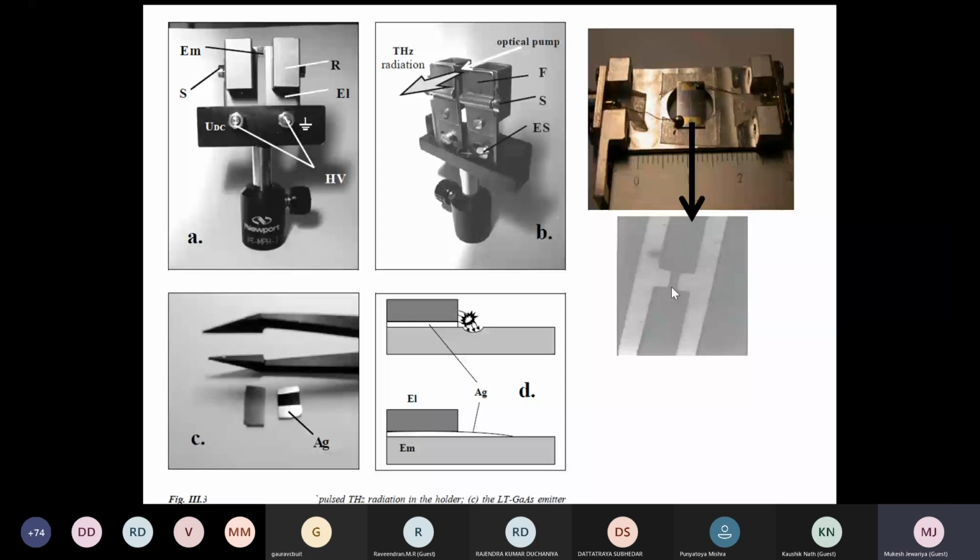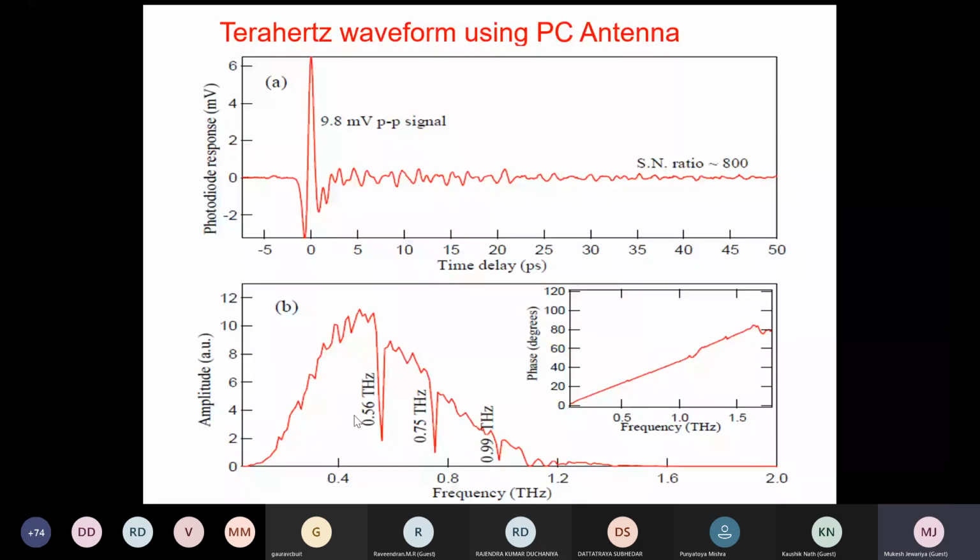So this is the typical waveform of terahertz using a photoconductive antenna. This is the time profile and this is the frequency domain profile. We always talk about two domains: one is time domain, one is frequency domain.